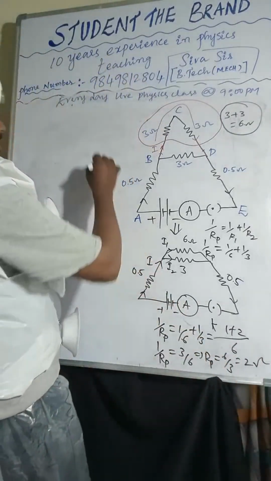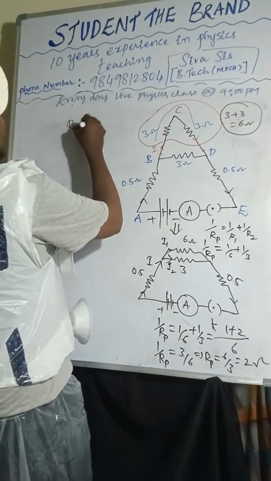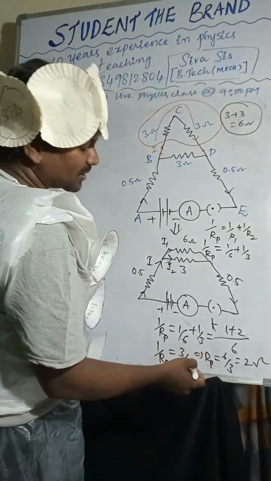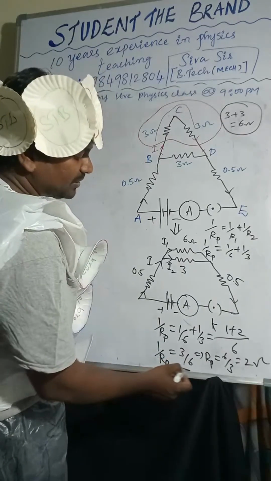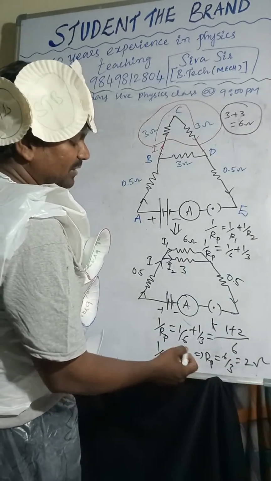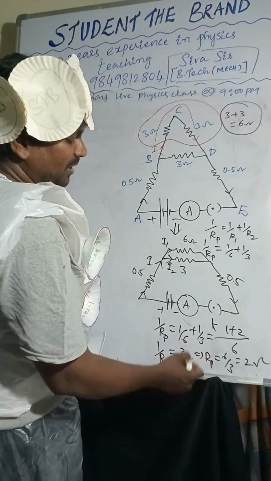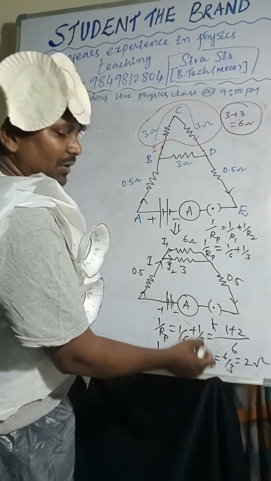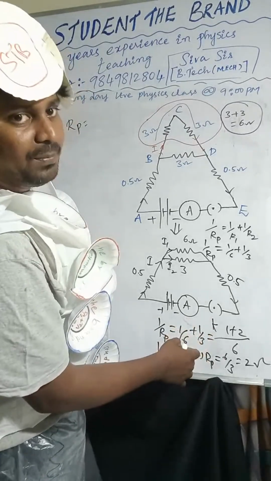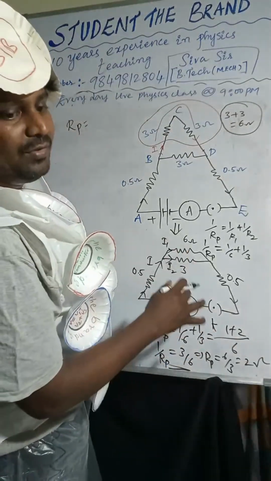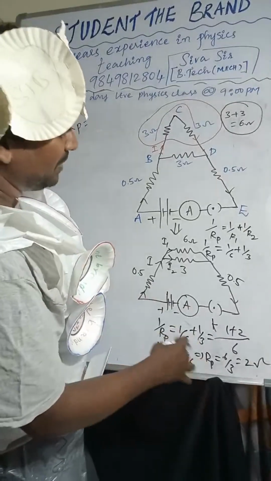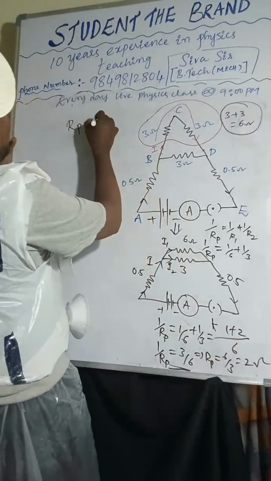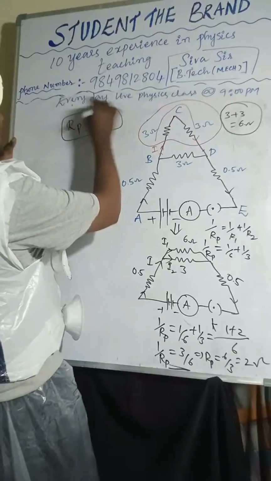As I always say, if it is a parallel combination, after solving you will get 1 by Rp. But we don't want 1 by Rp, we want only the Rp value. So better you write it in the reverse format. That is the Rp value. So the Rp value is 2. We want only the Rp value.